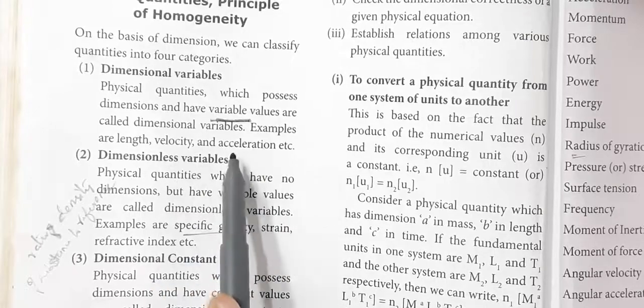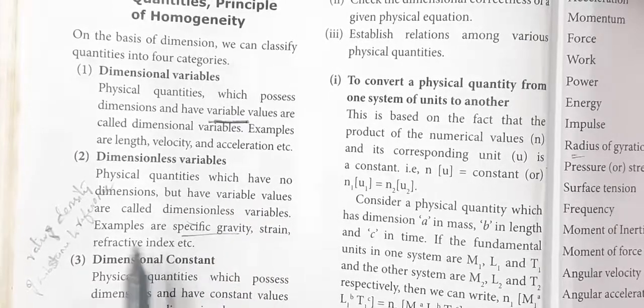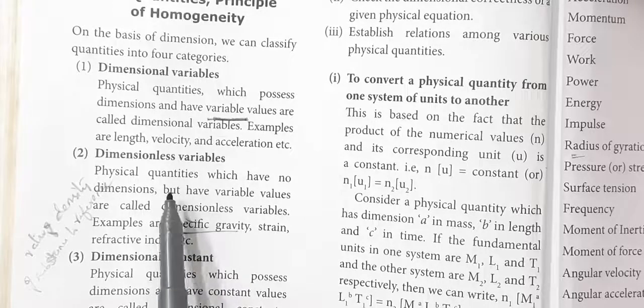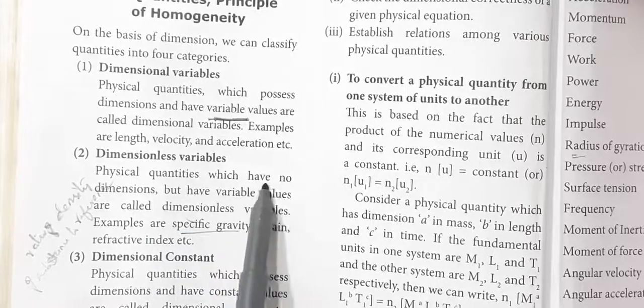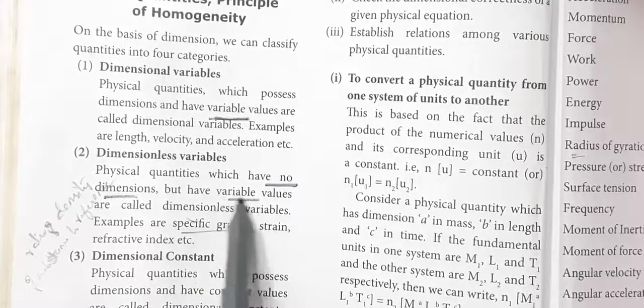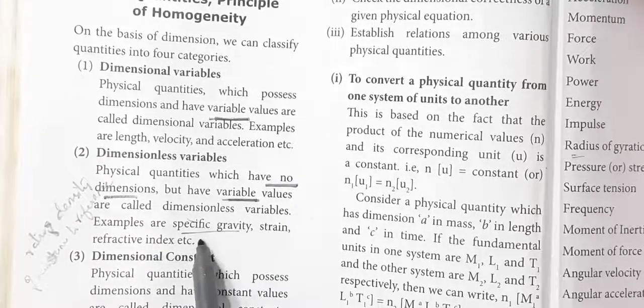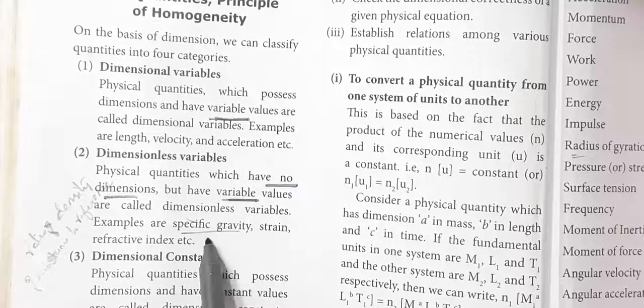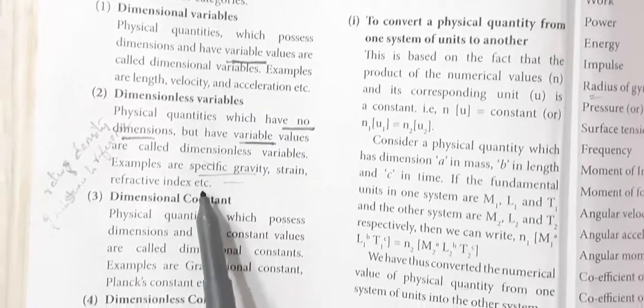Example, length, velocity, acceleration, mass, etc. Dimensionless variables: quantities which do not have dimension, but the values can vary. So that is known as dimensionless variables. Example, specific gravity, strain, refractive index, angle, etc.